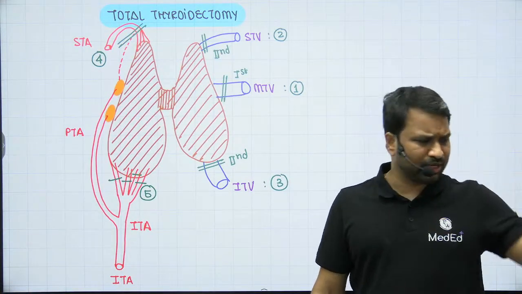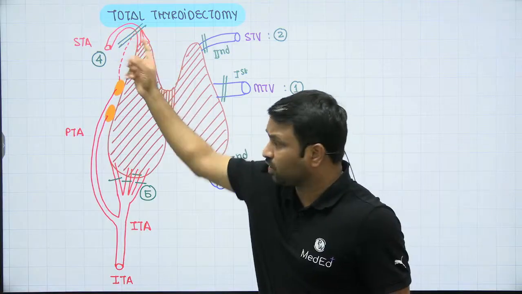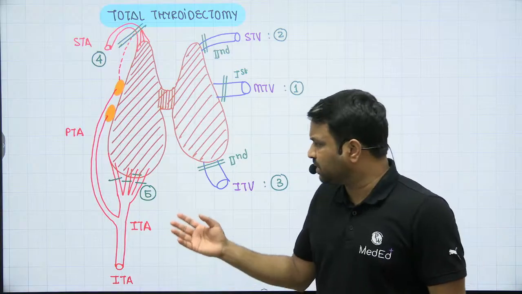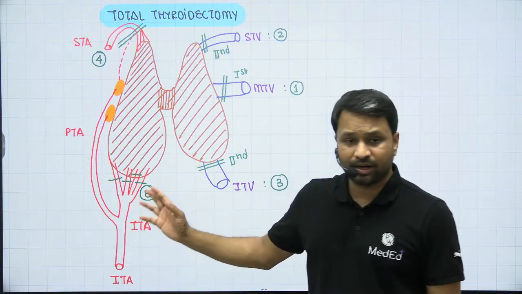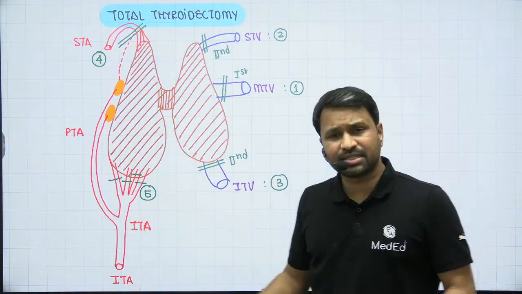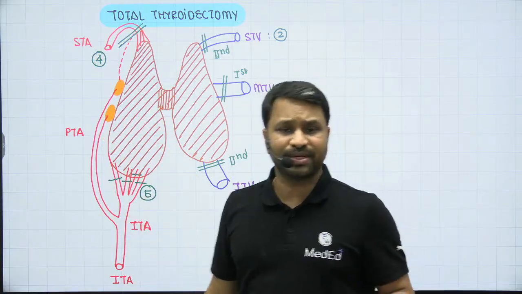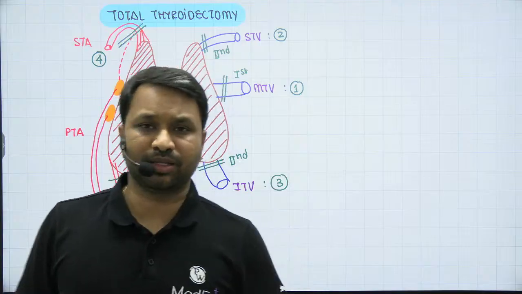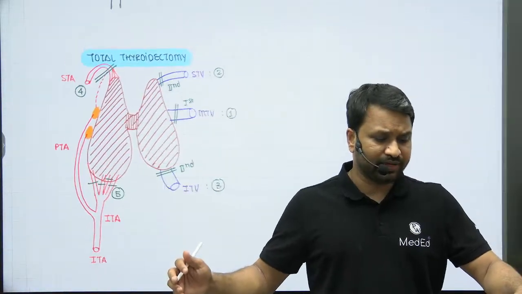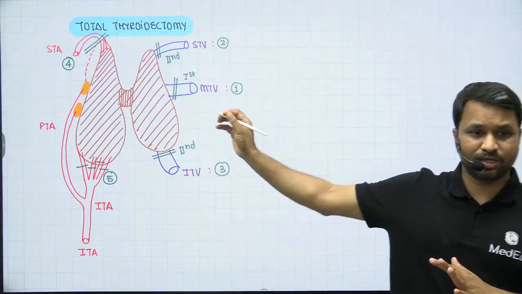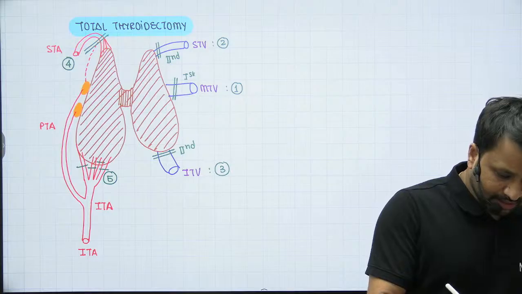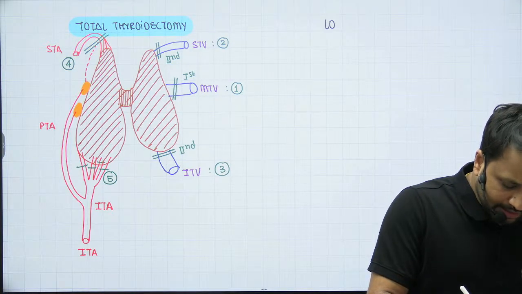I hope you understood the concept of why I ligated the trunk of the superior thyroid artery but the branches of the inferior thyroid artery. The concept is quite simple, because the blood supply to the parathyroid gland usually derives from the inferior thyroid artery. If I go down to the trunk, there's a higher chance that I might cause damage to this vessel, hence causing damage to the parathyroid gland, resulting in post-operative hypocalcemia. I don't want that to happen, so I have decided to go ahead with this particular surgery, and this is your total thyroidectomy. Now, the next surgery that we have is the lobectomy.